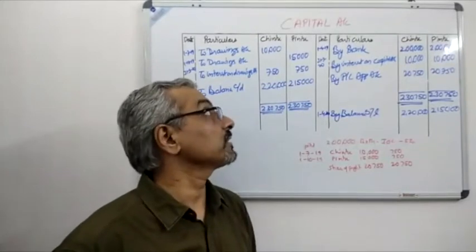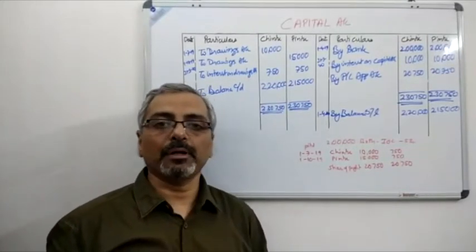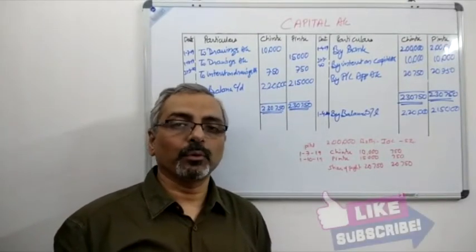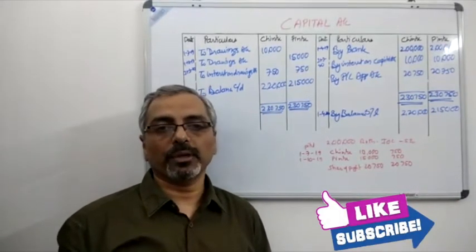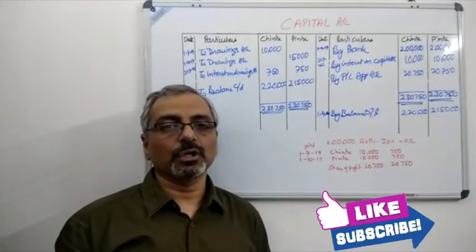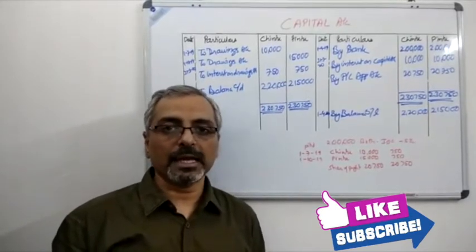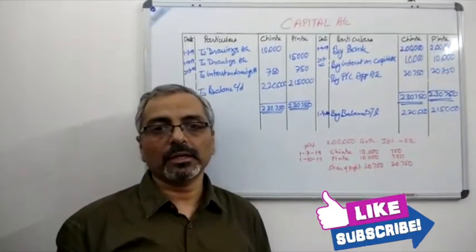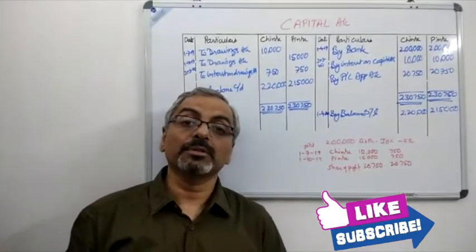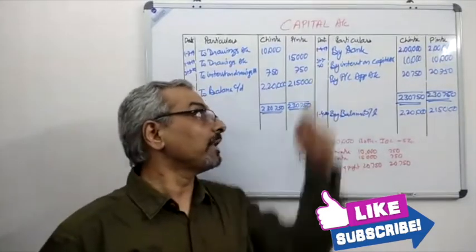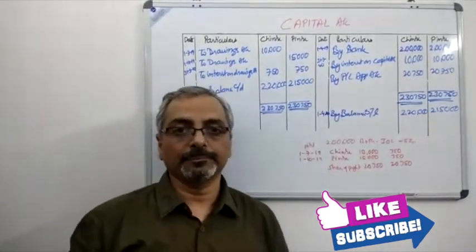By this we have just completed the preparation of the capital account. I hope you have understood the postings. It is very simple. If you just understood the profit and loss appropriation account, you have to just do the opposite entries on the opposite sides, so that the concept is very clear. If you remember over here, this was a sum in which the business was started. So instead of balance, we have written by bank over there.